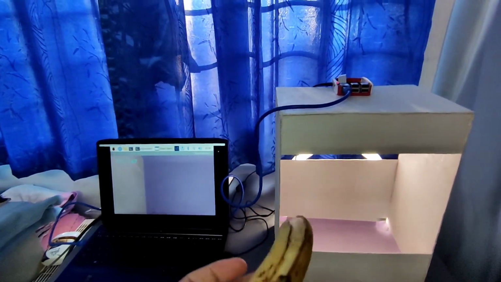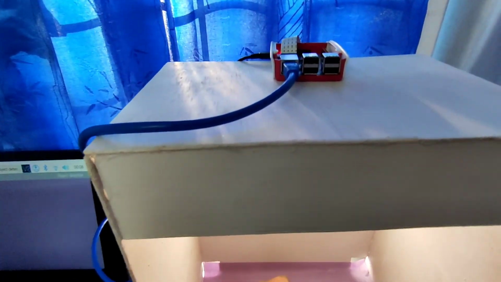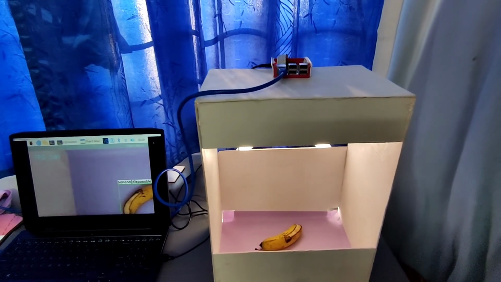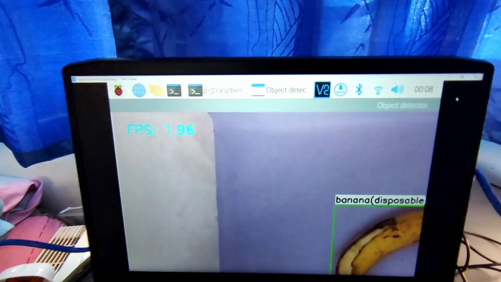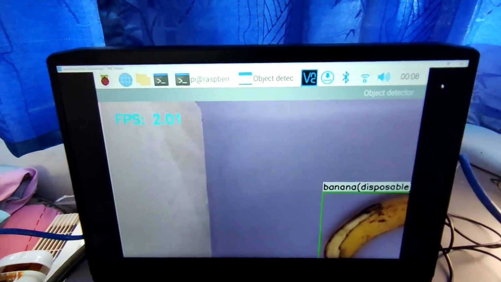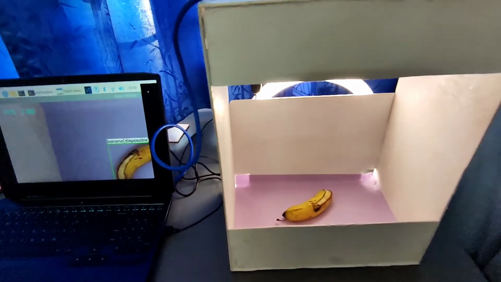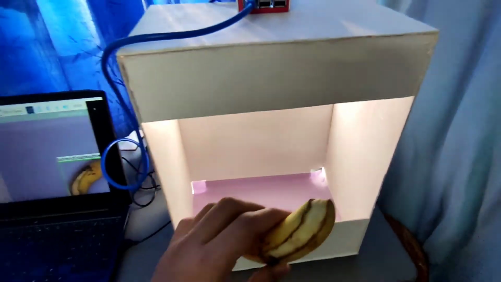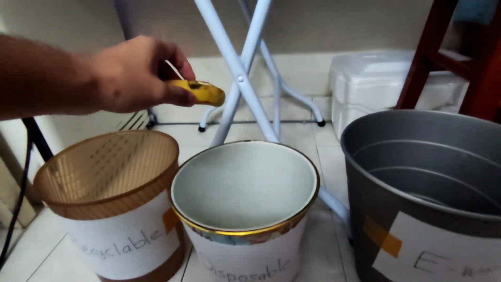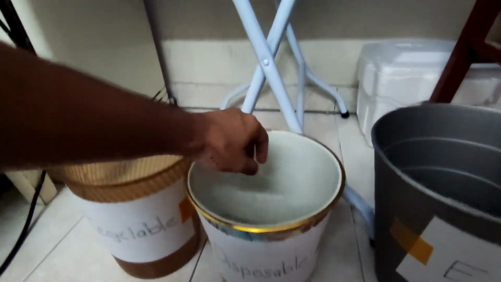We have a banana here, so we put the banana into the model, and as you can see here on the screen, it shows banana is disposable. So by applying this model, we know that the banana is disposable type, so we can take it and throw it into the correct bin, which is the disposable bin.